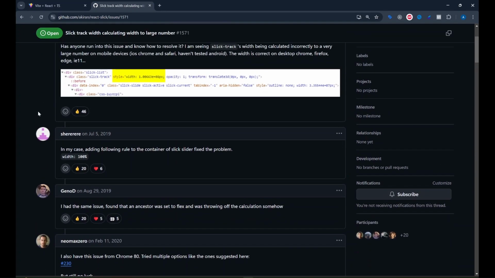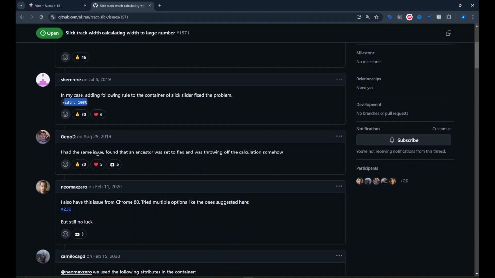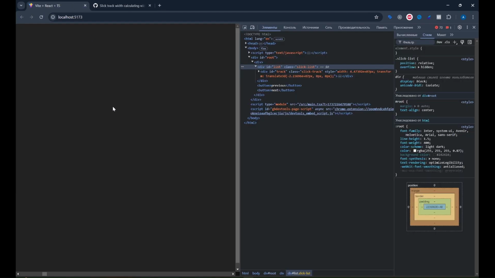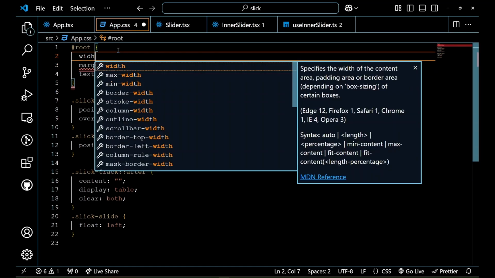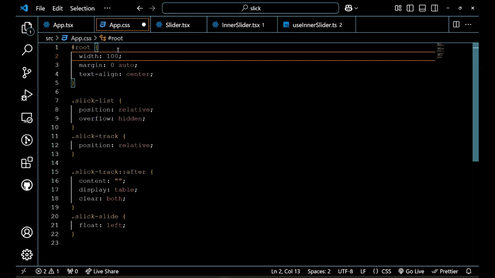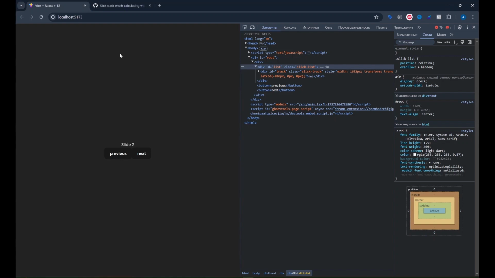If you set a width of 100% or some width on our parent component, then we can simply solve this problem. So let's see. Now our problem goes away.